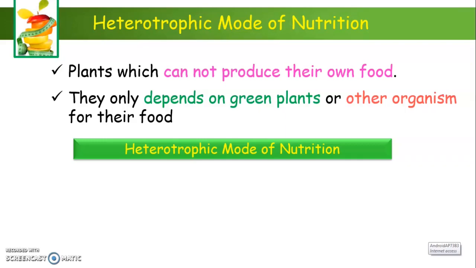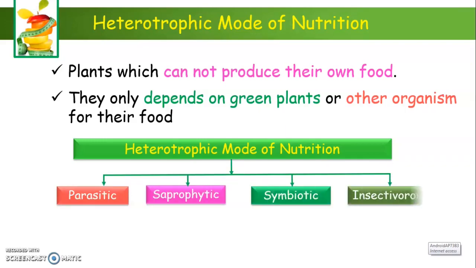Heterotrophic mode of nutrition could be classified as parasitic, saprophytic, symbiotic and insectivorous. Now let us see one by one what is meant by parasitic mode of nutrition, what is meant by saprophytic mode of nutrition, what is meant by symbiotic mode of nutrition, and what is meant by insectivorous mode of nutrition.